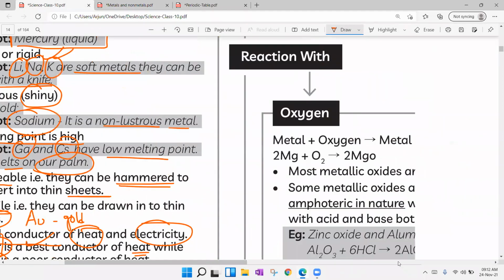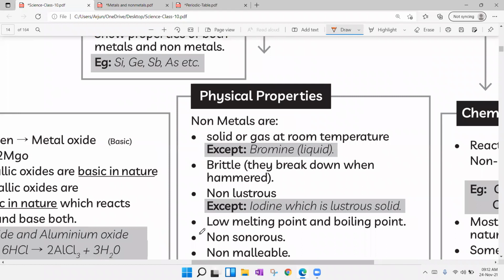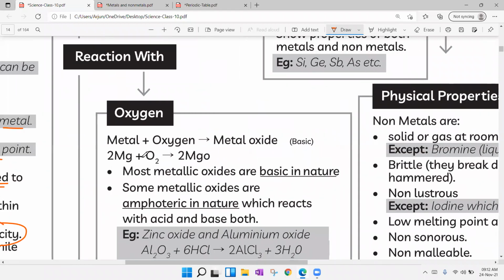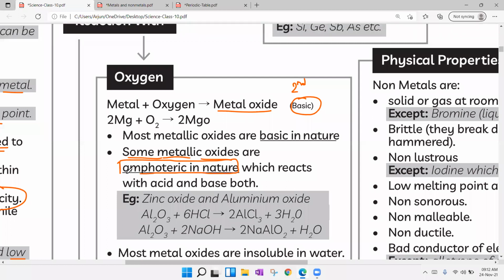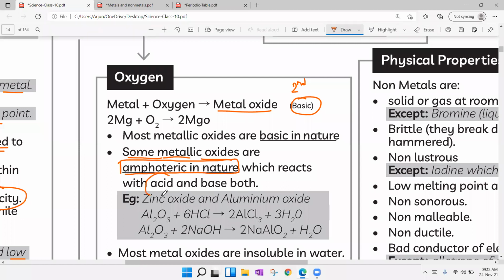Next, we need to discuss chemical properties. In chemical properties, first let us see reaction with oxygen. When metal is reacting with oxygen, we'll get metal oxides. All metal oxides are basic in nature, which you have learned in the second chapter. But I have also given one concept that some metal oxides are amphoteric in nature. What does amphoteric in nature mean? It shows both acidic as well as basic properties.